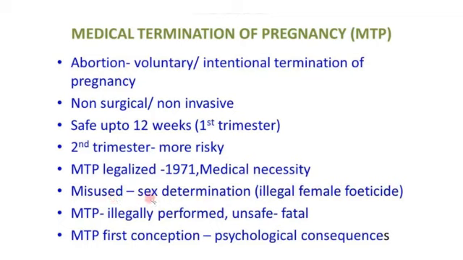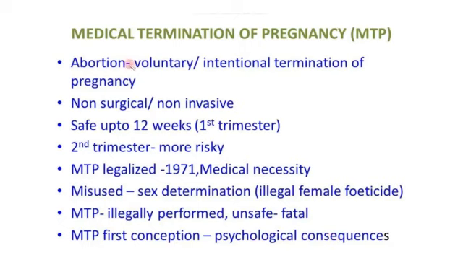That is why this is legalized with conditions. If MTP is illegally performed without any experts, it is unsafe and it may lead to the death of the woman. MTP of the first pregnancy may also lead to psychological consequences.